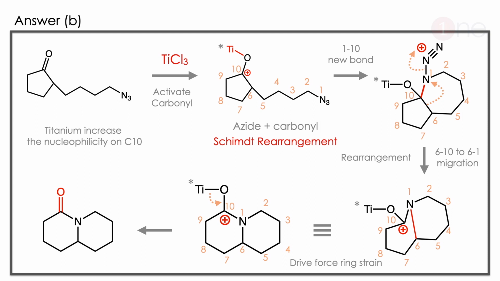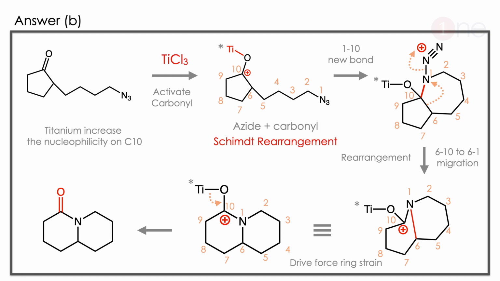Why is the methylene group shifting here? Here the methylene group shifts to avoid the ring strain. So the methylene group shifts to the 6 to 1 position. There is a new bond formation between 1 and 6 and the bond breaking between 10 and 6. You should know that one. Then if you write the equivalent, it will become the 6-member one. Then the titanium leaves and the final product is carbonyl.